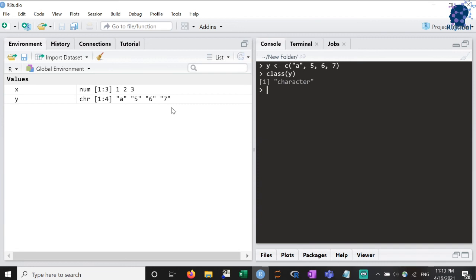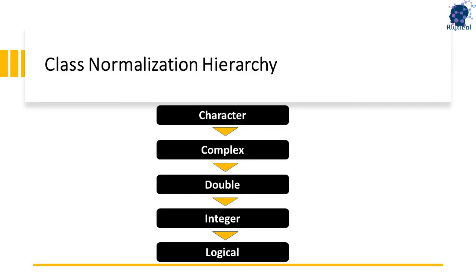The next question is, how does R do this? So R uses the hierarchy that you see on the screen to normalize classes. The highest priority is given to character, and what that means is that if you have even one character within a vector, then R will convert all other elements to characters. This action of normalizing classes is known as coercion. Similarly, next priority is given to complex numbers and so on. So if a vector contains integers and fractions, then R will coerce all the integers to double data type.